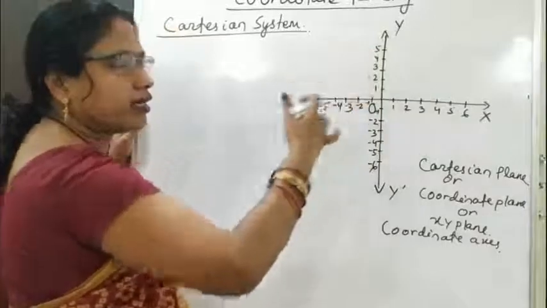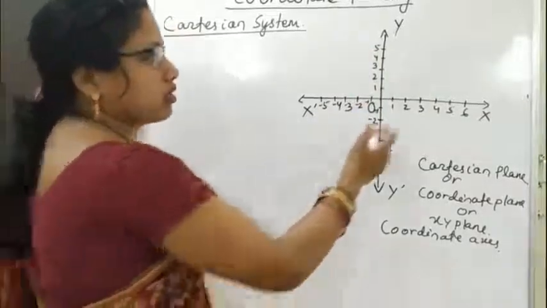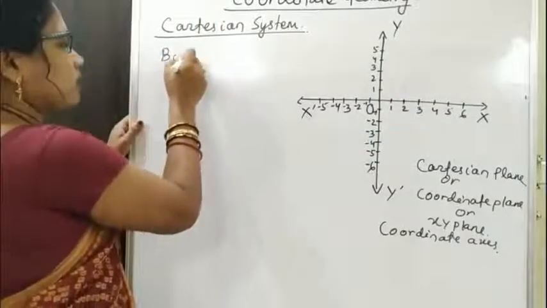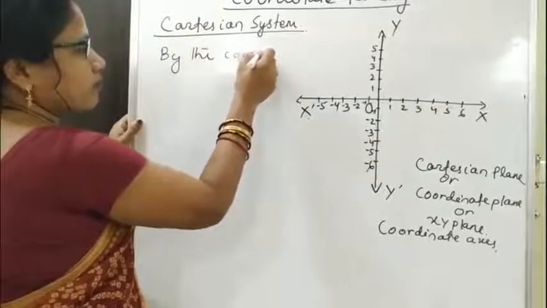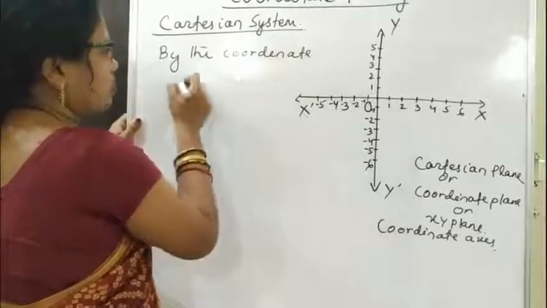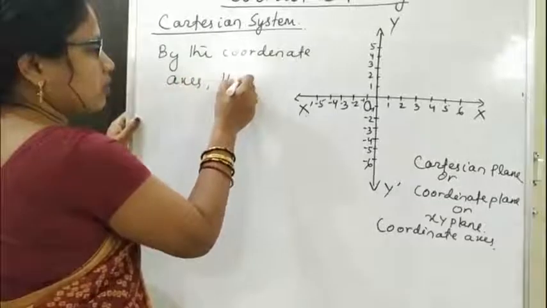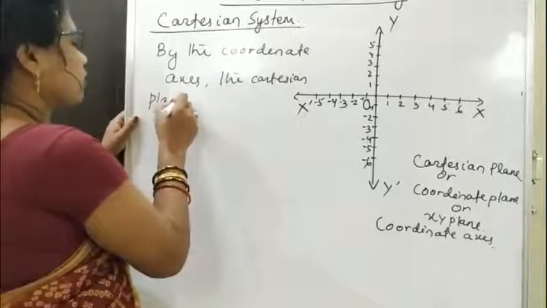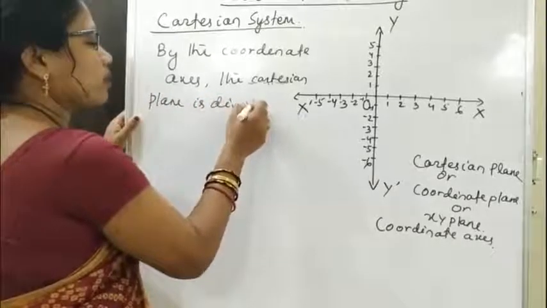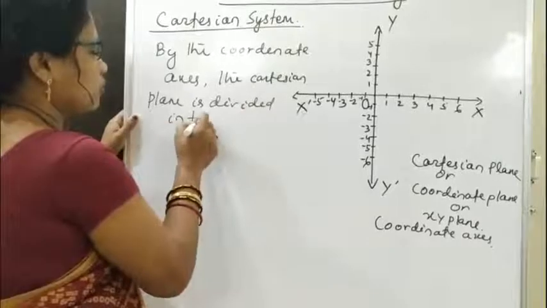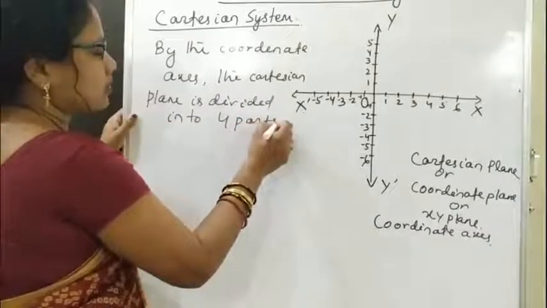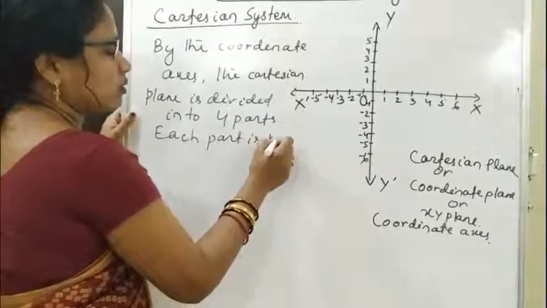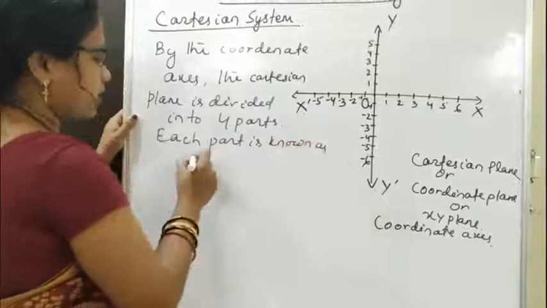We will consider them in the anti-clockwise direction. Each part is known as a quadrant.